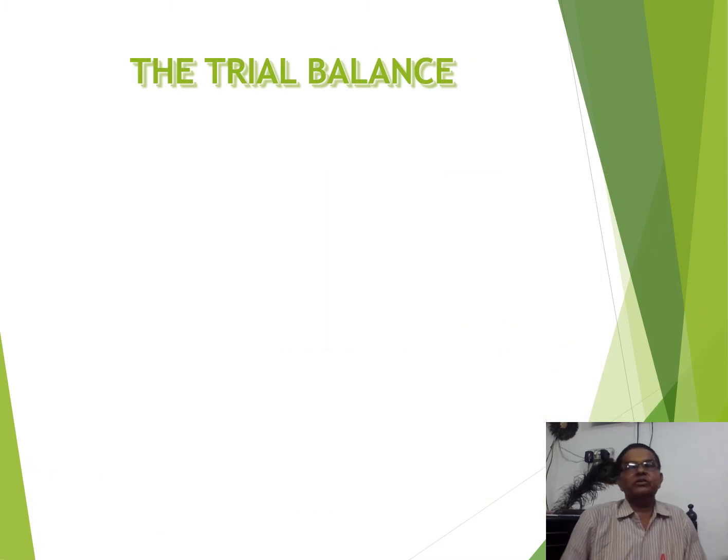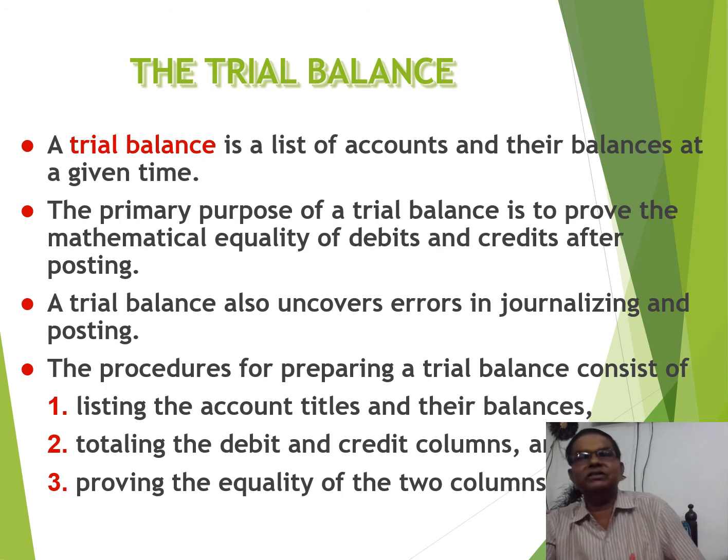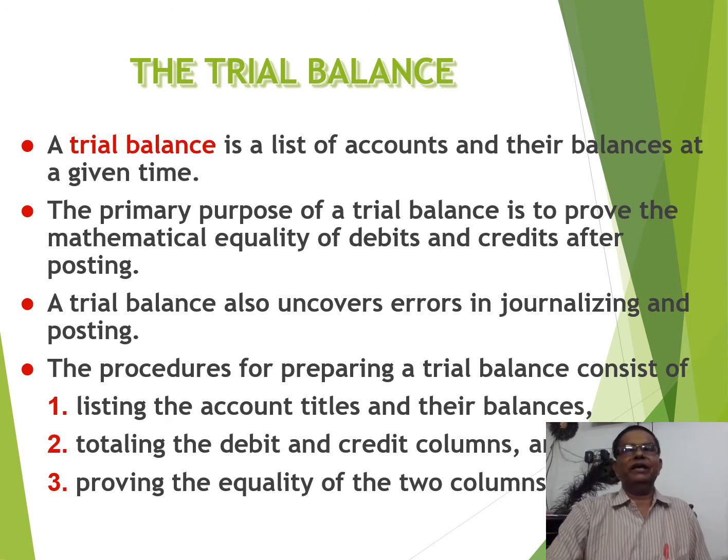Now we are proceeding to the other part, that is the trial balance. A trial balance is a statement prepared to check the arithmetical accuracy of the different transactions recorded in the accounts. So a trial balance is a list of accounts and their balances at a given time.